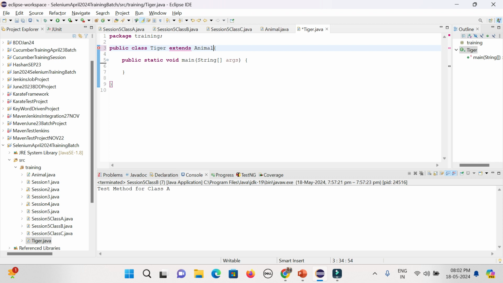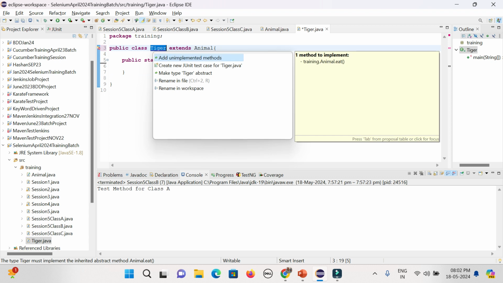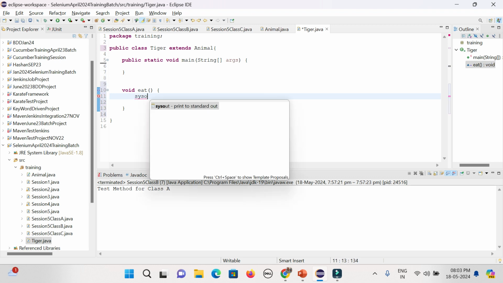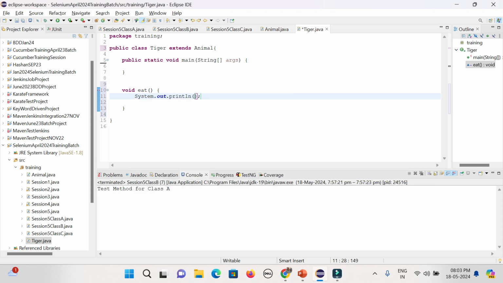As and when you are extending the Animal class, whatever abstract methods there are, you need to define them here. You could see there's an option coming called add unimplemented methods. As and when you are extending any abstract class, you have to implement all unimplemented methods. You cannot remove anything. That is the beauty of Java. Here you can remove that word, and instead of eat, I can mention, right, Tiger